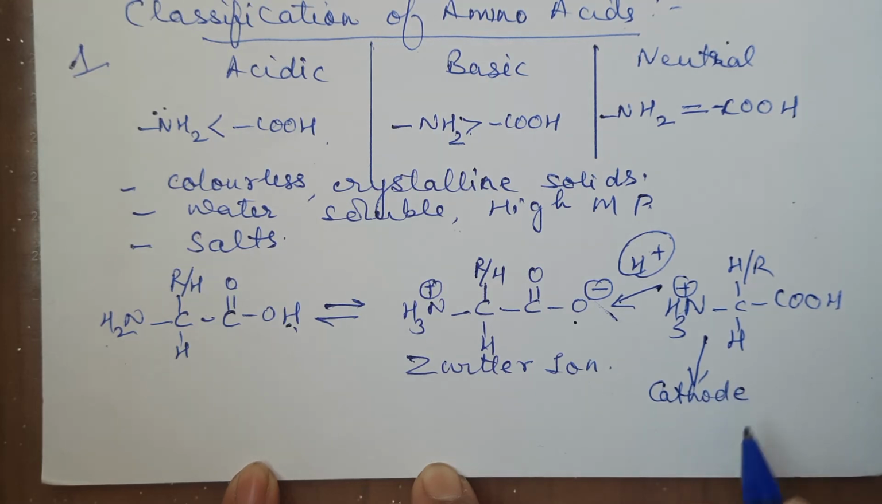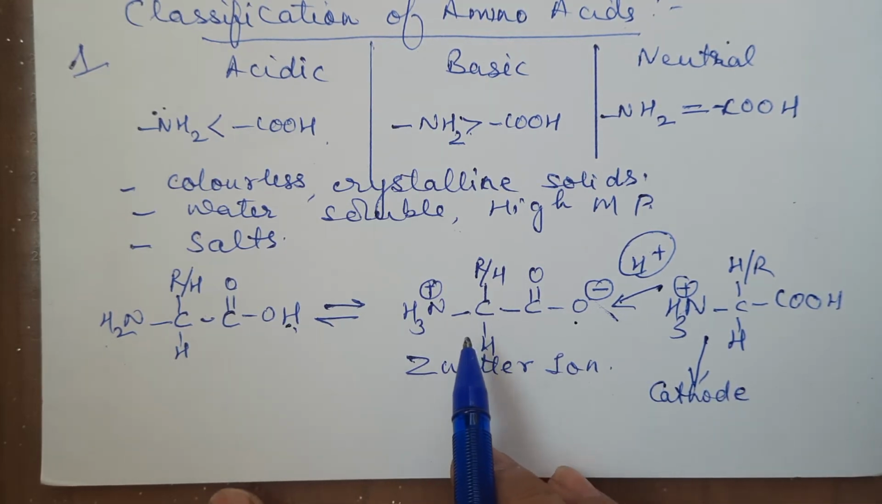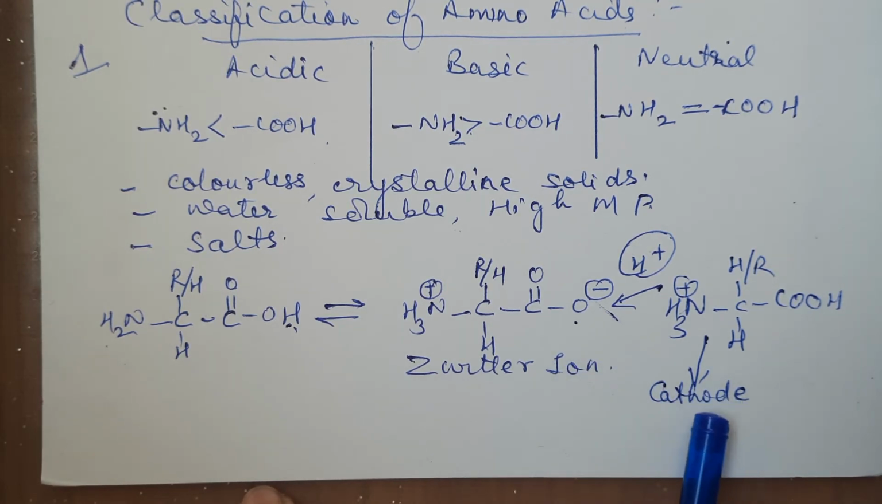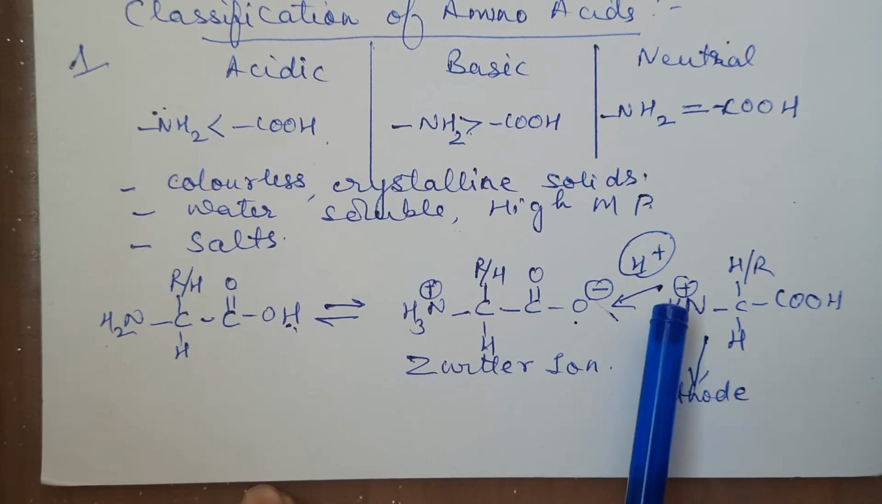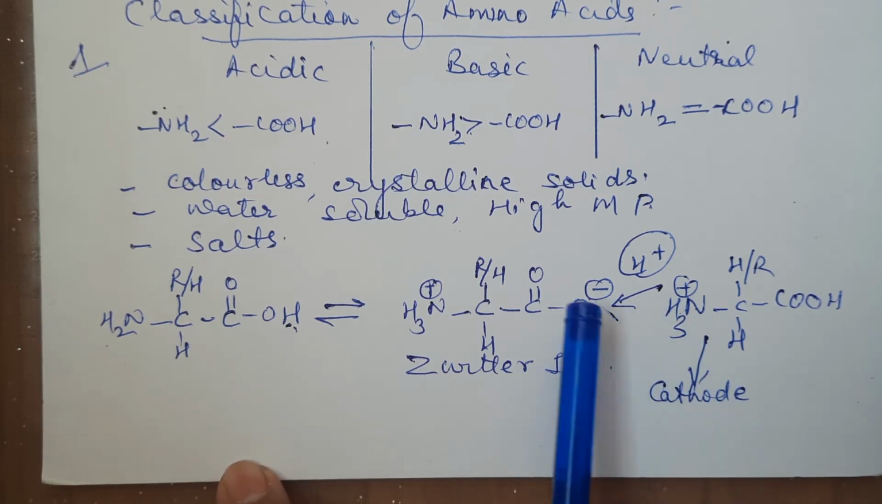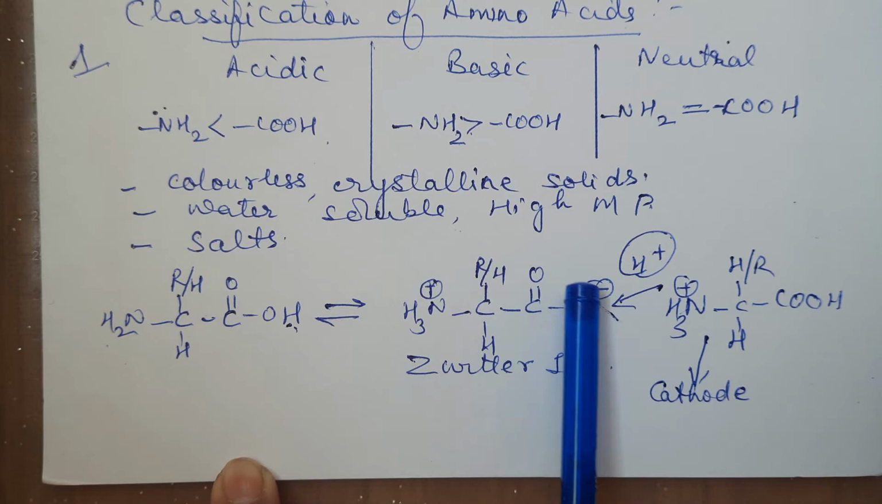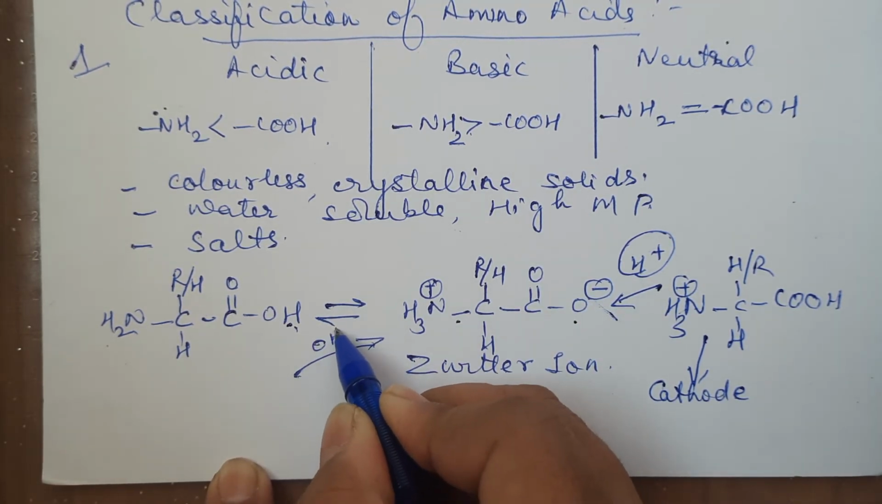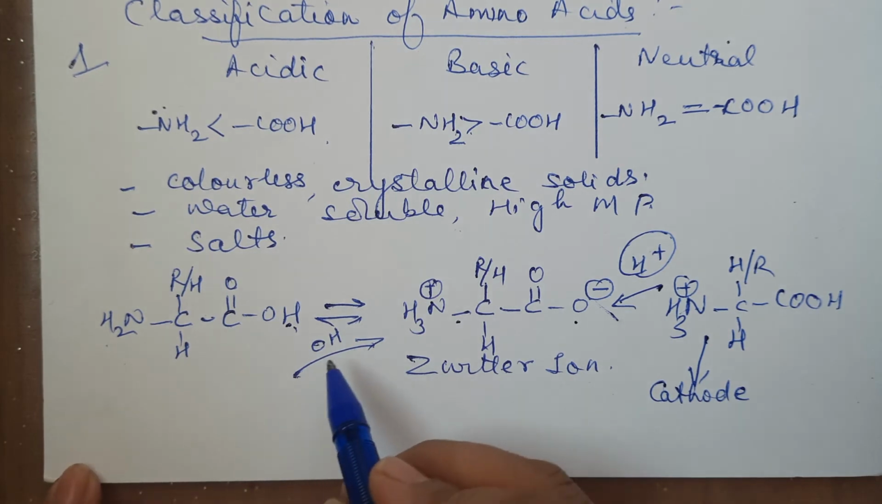So when it has formed a cation, it will start moving towards the cathode. Sometimes this question can be asked: if you add acid to an amino acid, then it will move towards which electrode? If the electrodes are immersed in it, then it will start moving towards the cathode. You have a reason for it, because it has formed a cation now, because the negative part is neutralized by the H plus of the acid.